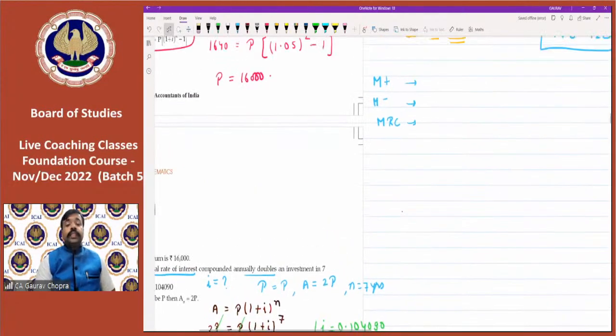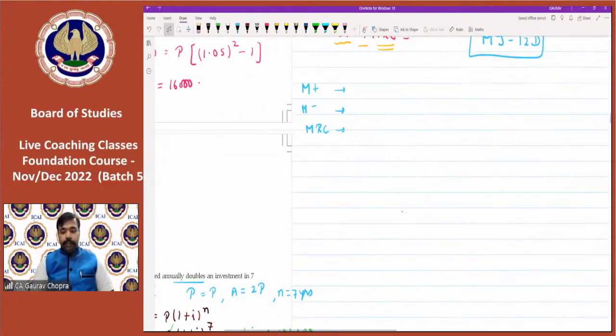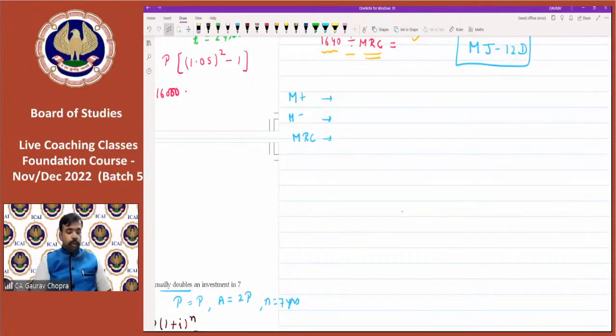Whenever we are using the memory function on calculator, first step you have to do is check on your screen whether M is written on the screen or not. It should be plain. If M is written, then remove that M. तो स्क्रीन पे M नहीं लिखा होना चाहिए.